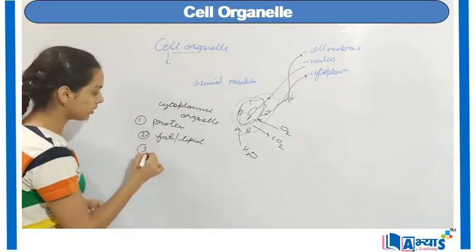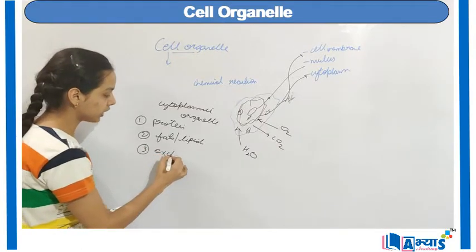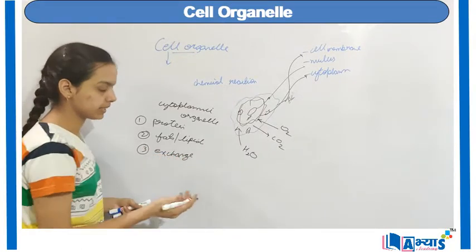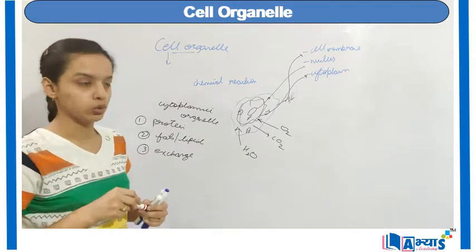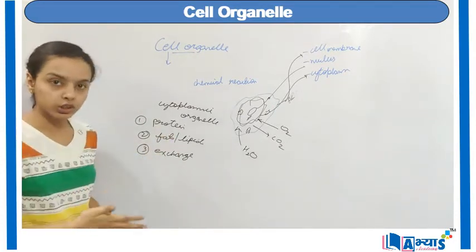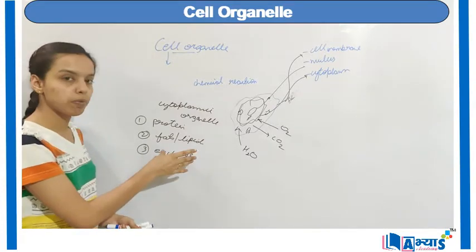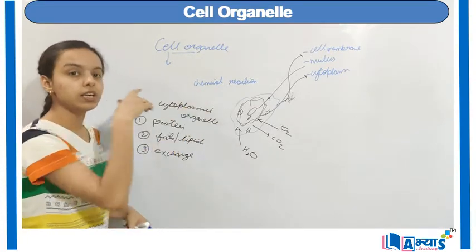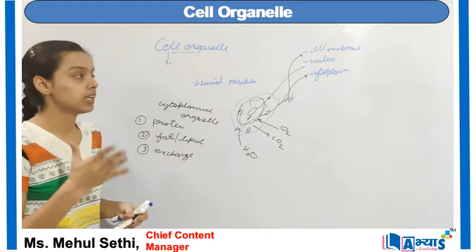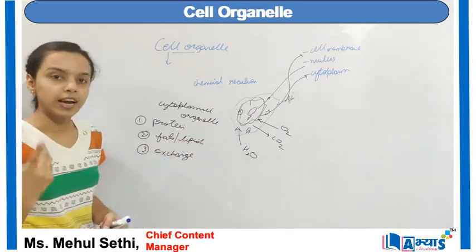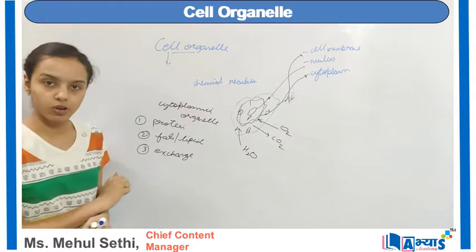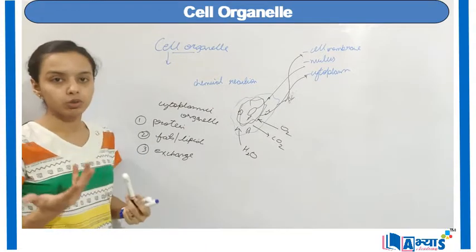So the third function is the exchange of gases and the intake of water molecules. There are many more functions to perform, and these functions are performed only through chemical reactions done by certain organelles which are found in the cytoplasm. Hence they are known as the cell organelles or the cytoplasmic organelles.